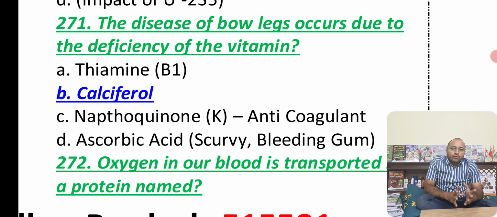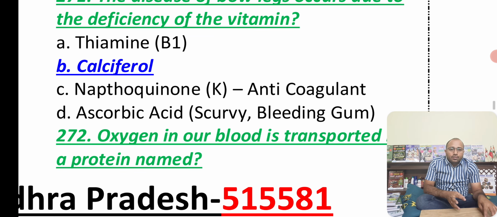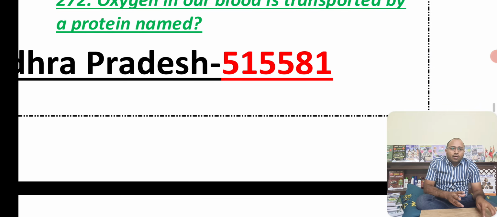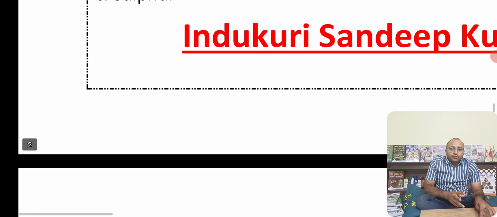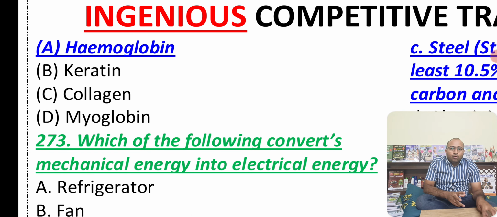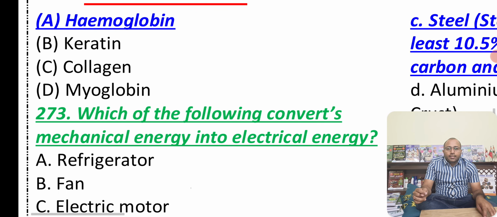Here we have naphthoquinone or vitamin K, which helps in blood clotting, guys. We know that vitamin C helps with bleeding gums as well as scurvy. This is the disease which occurs with the lack of ascorbic acid. Oxygen in our blood is transported by a protein, hemoglobin, in our human body, guys. This is very important. I want you guys to comment what is keratin, what is melanin.